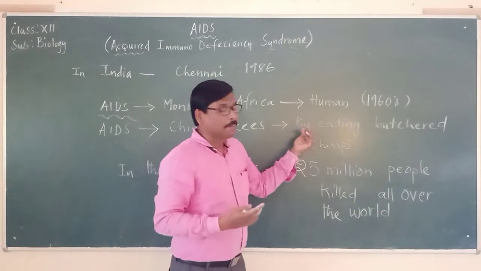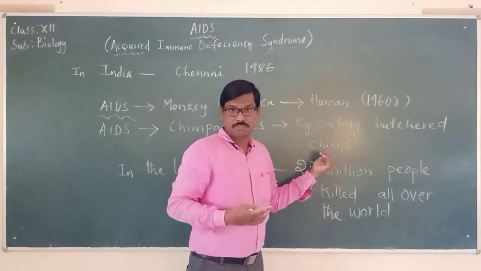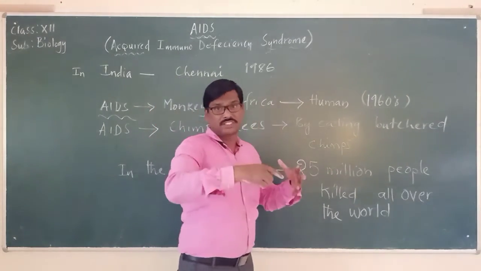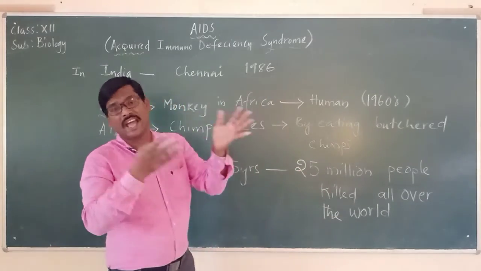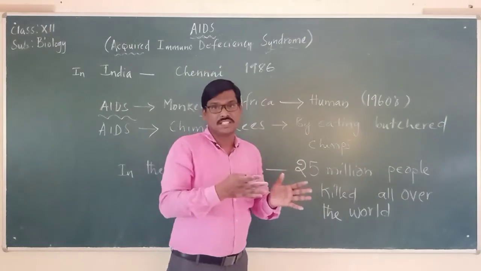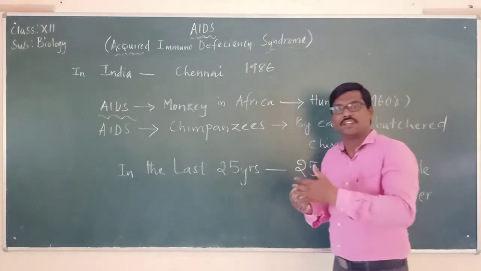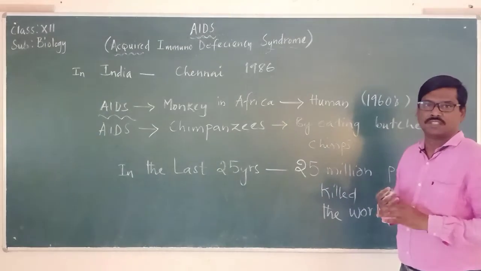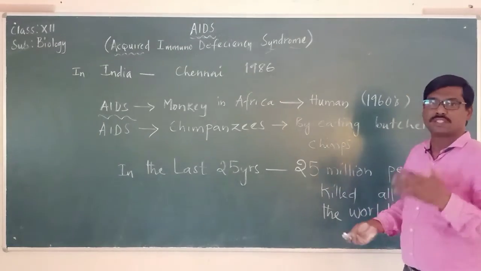By eating the butchered chimps, the virus that is there in the flesh is transferred to human beings, and from then on this disease is carried from one person to another.